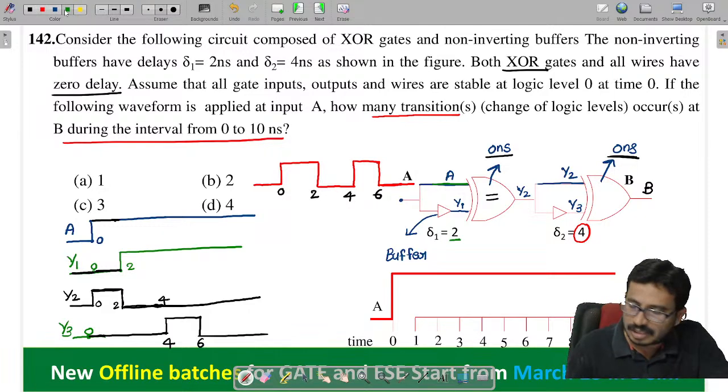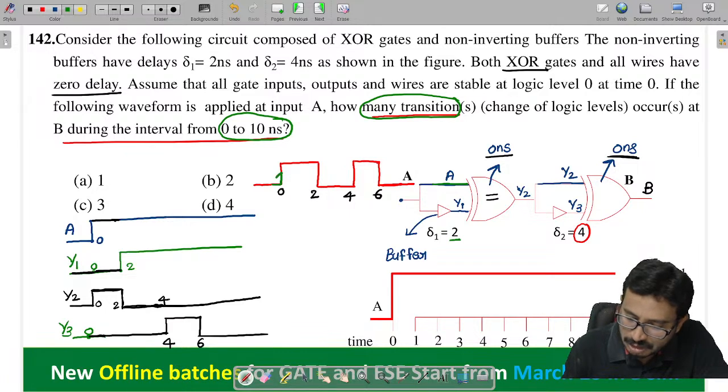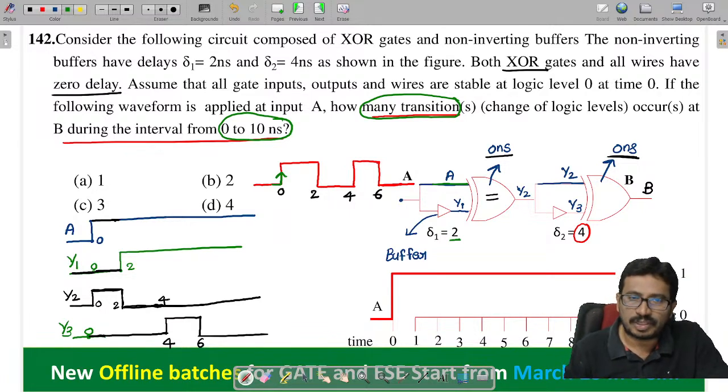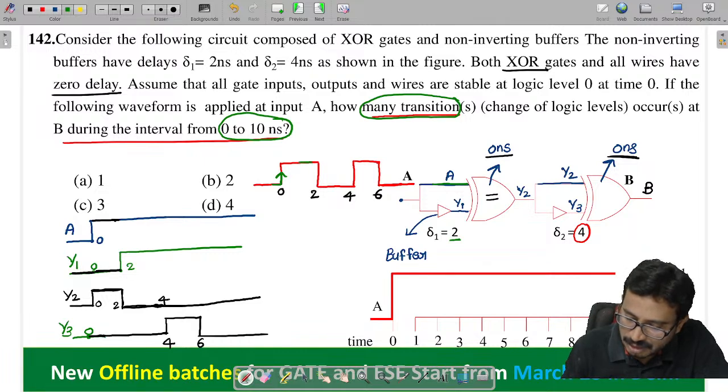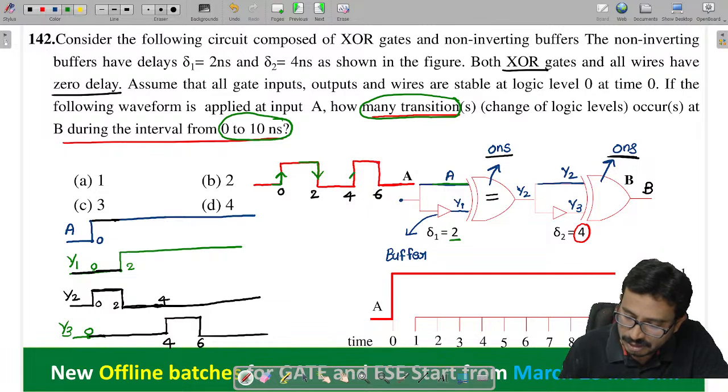Now you see what they are asking here. How many transitions? Transition means change. From 0 to 10 seconds, how many times the output is changing, you have to see. Look at this location 0, it is changing or not? 0 to 1, one transition. After coming here, again it is changing, another transition. Next here it is changing, and here one more time changing or not?